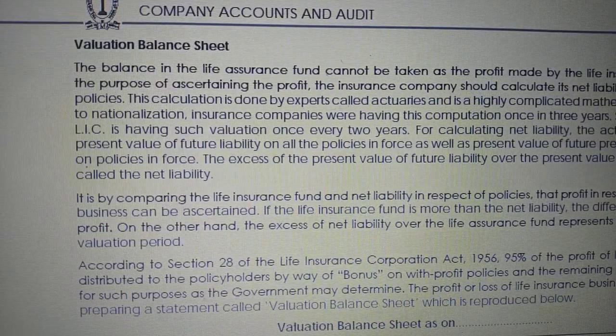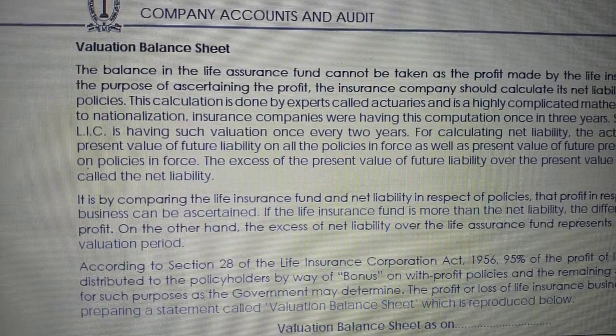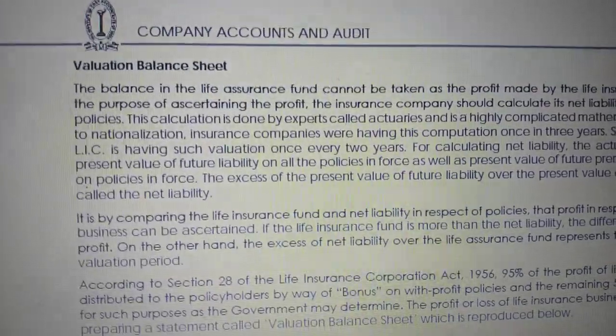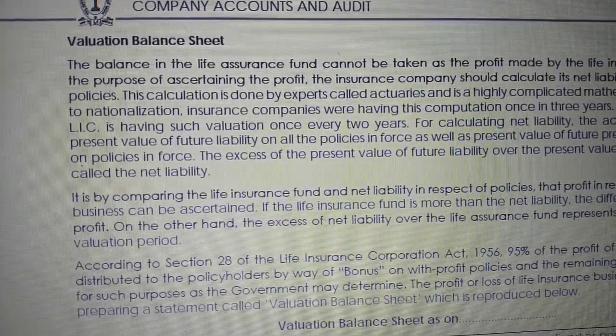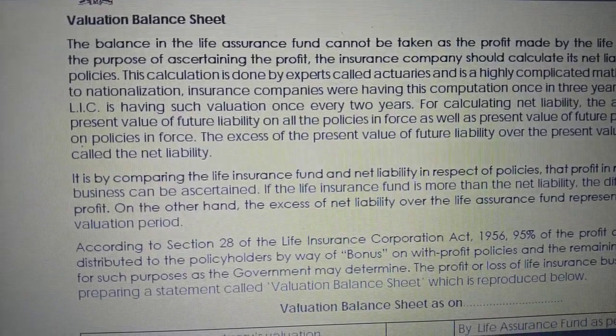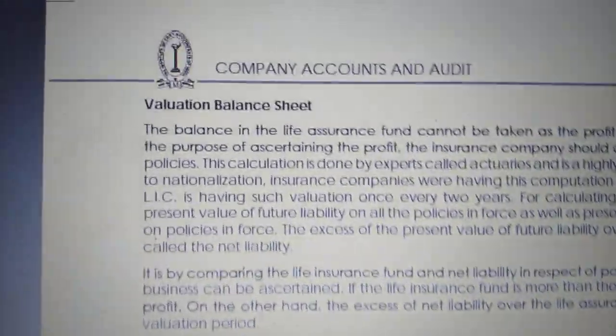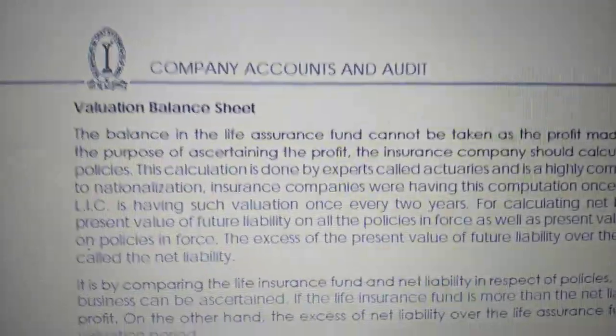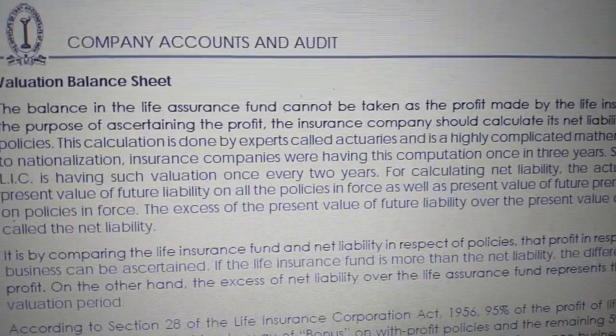They have a liability, they have to pay, they have to settle the policy holders, because the nature of insurance business is totally different from other business. Okay, so what they are trying to say here: the balance in the life assurance fund cannot be taken as the profit made by the life insurance business.